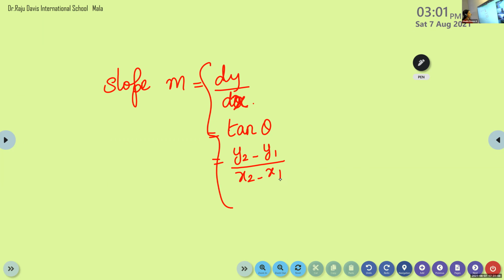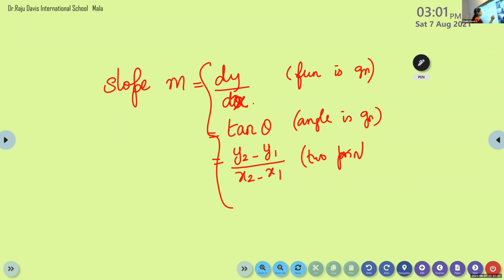You can note it down, this is for your understanding. If the function is given we take dy by dx. If the angle is given we take tan theta. If 2 points are given, we find the slope using the formula y2 minus y1 by x2 minus x1.